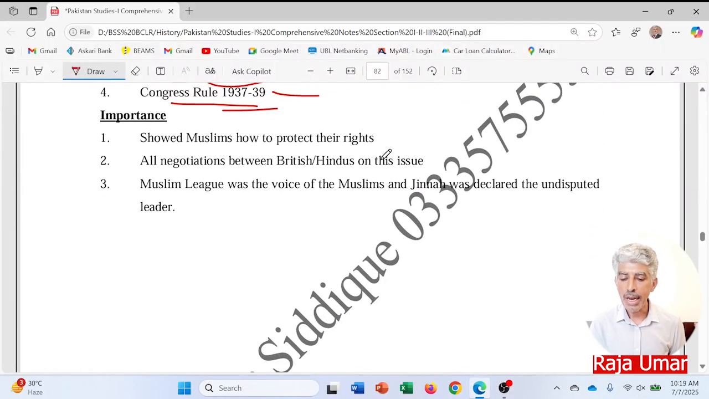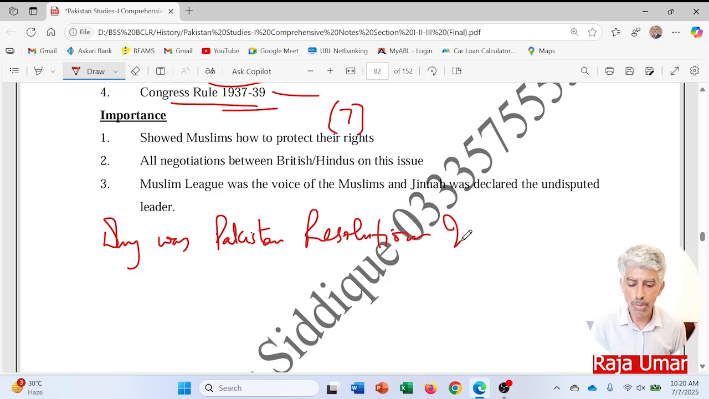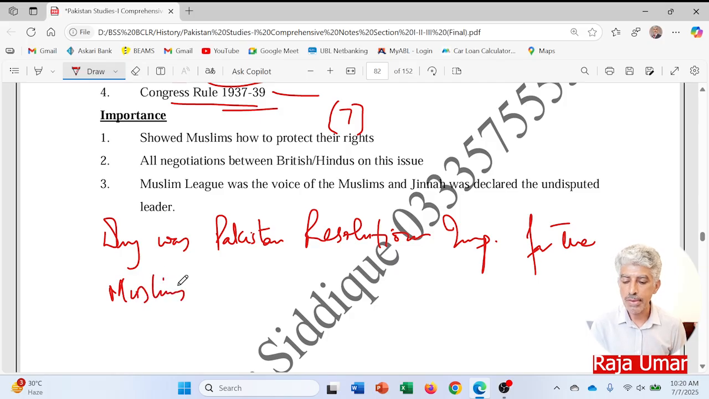Again, we have a 7 marks question here. Why was the Pakistan Resolution important in the history of the subcontinent? So this can be another one: why was the Pakistan Resolution important for the Muslims? Right? So this can be another 7 marks question with us.